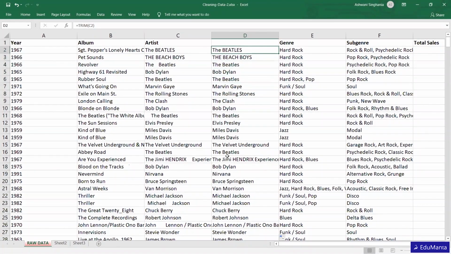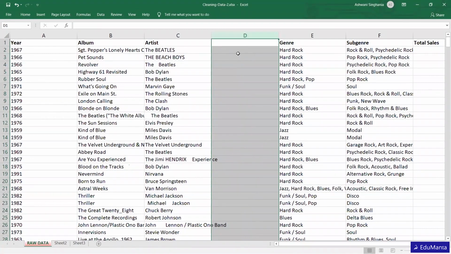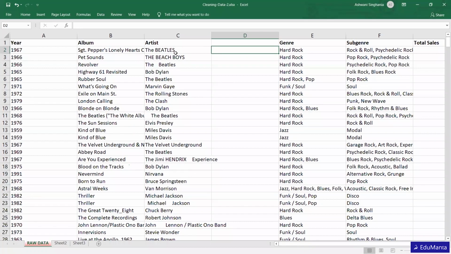Moving ahead, let me delete this. We will come back to this again. But now we want all the capitals to change into small, or maybe all small to change into capital letters, or maybe every name, for example the Beatles, so that the first letter of T should be capital, and the first letter of B should be capital. There is a function to do all those things too. Suppose first I want to convert all these names into capital. So we will use the UPPER function and then select the data. All this will become capital.